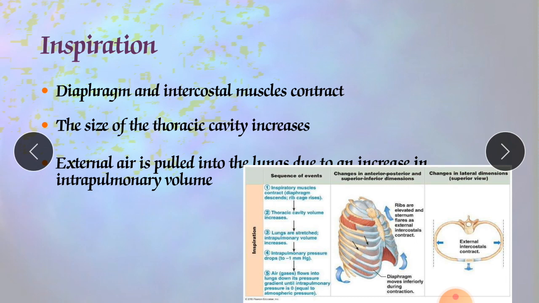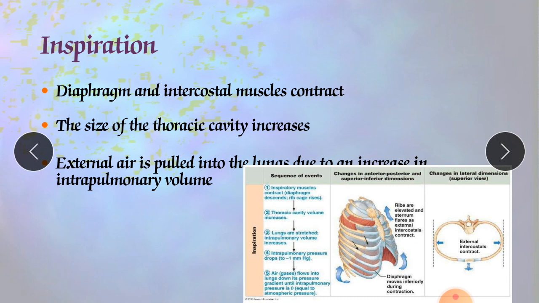So for inhalation to occur, the lungs must expand. If they expand, it means the area and the volume increase, which increases the lung volume and thus decreases the pressure in the lung to below atmospheric pressure, meaning less than 760 mmHg. The first step is expanding the lung. Normal quiet inhalation involves contraction of the main muscles of inhalation, the diaphragm and the external intercostal muscles. They are responsible for this process.